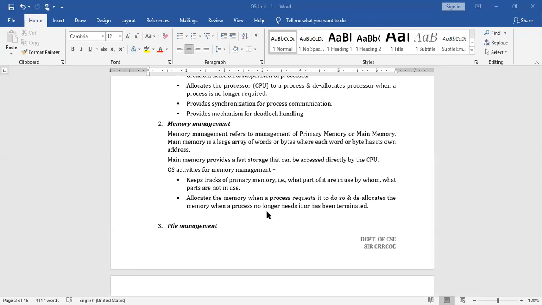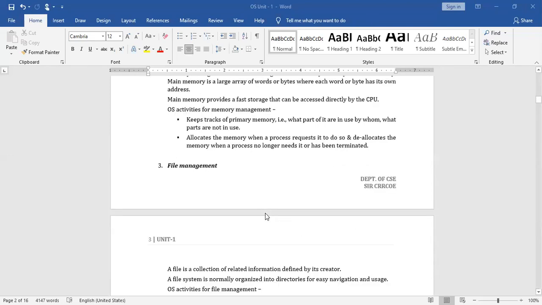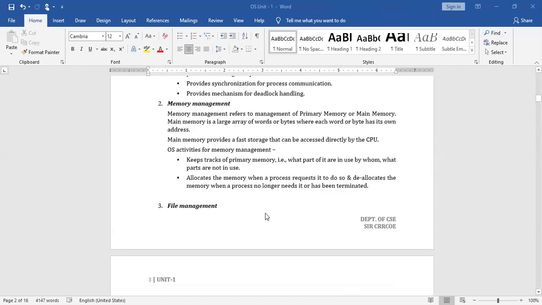Is it clear to everybody? Memory management. Is it clear or not? Nobody is responding. Are you there or not?